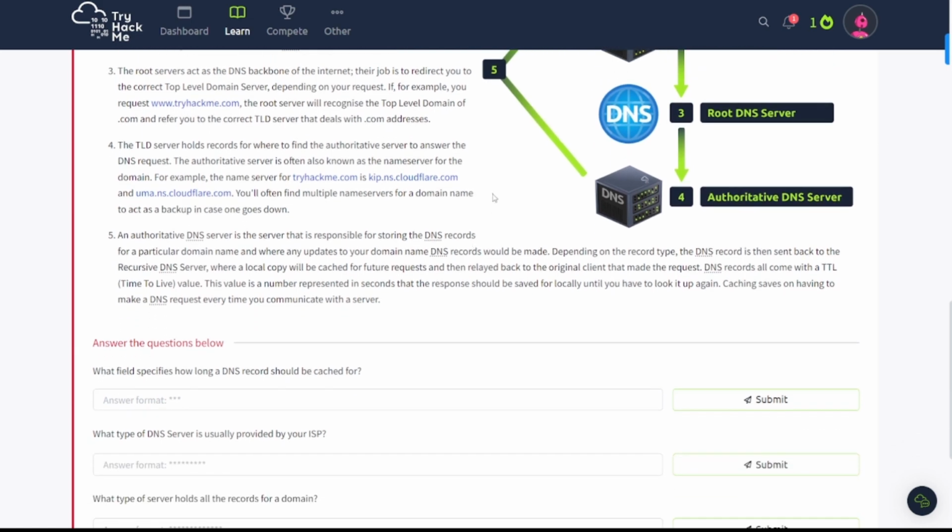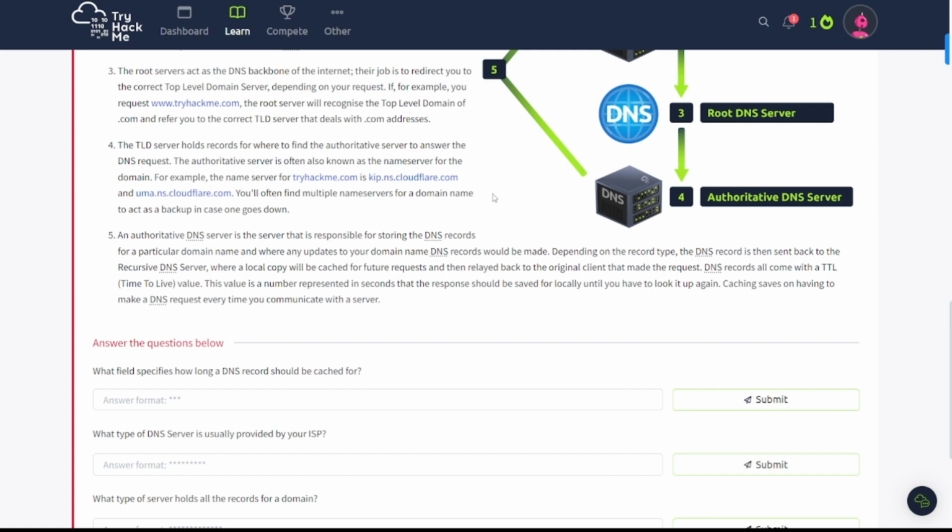And the last step is 5. An authoritative DNS server is the server that is responsible for storing the DNS records for a particular domain name and where any updates to your domain name DNS records would be made. Depending on the record type, the DNS record is then sent back to the recursive DNS server, where a local copy will be cached for future requests and then relayed back to the original client that made the request.